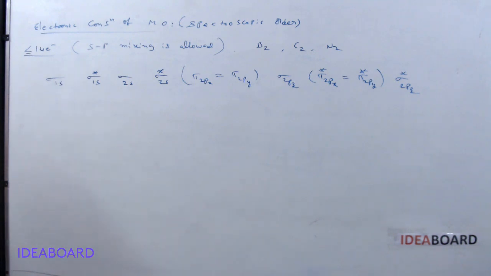So this is the configuration if it is less than or equal to 14 electrons.